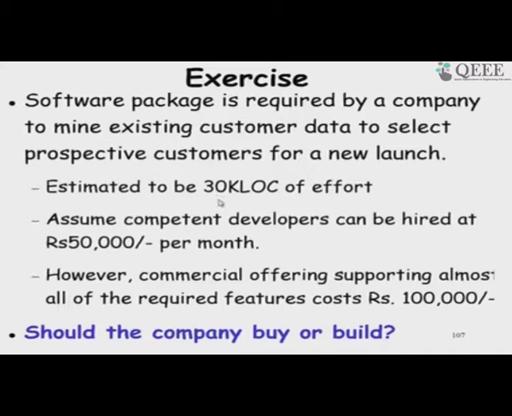So, 2.4 into 30 gives us 72, and then 30 to the power 1.05, you consider it will become like 76 or something. So, that is the effort in person months, and each developer needs to be paid 50,000. So, 50,000 into 76 or 77 whatever comes out, that will be the cost, which is much more than 100,000.